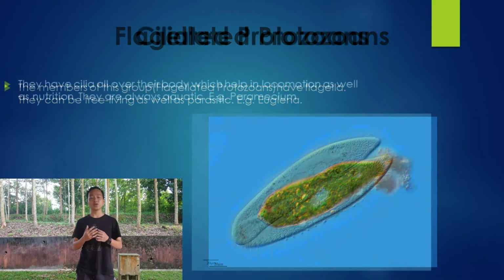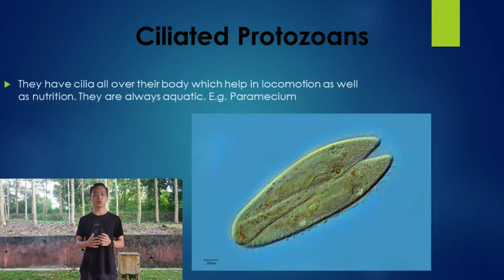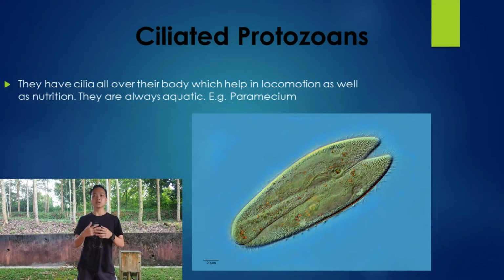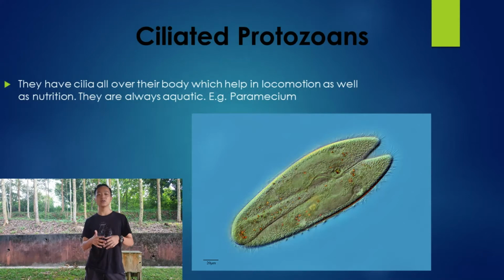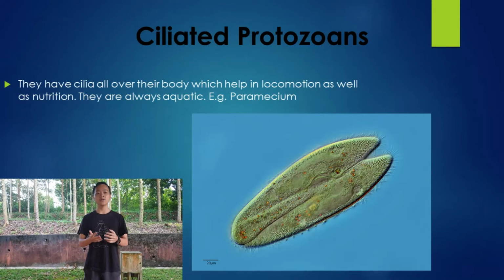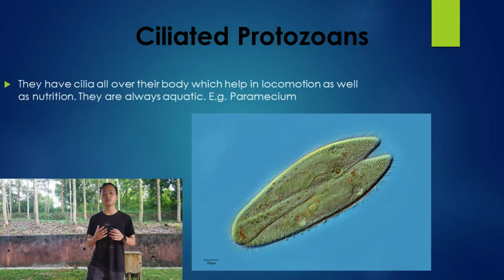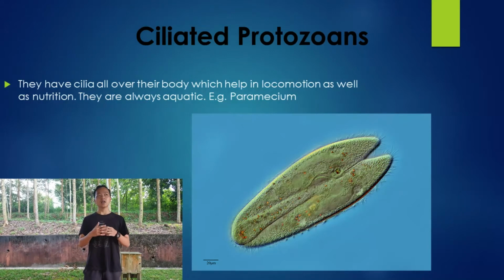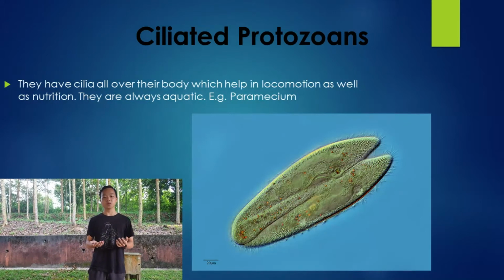The next one is ciliated protozoans. As the name says, they have cilia all over their body to help in locomotion as well as nutrition. They are always aquatic. For example, Paramecium. For flagellated protozoans, I forgot to give an example. The example for flagellated protozoans is Euglena.